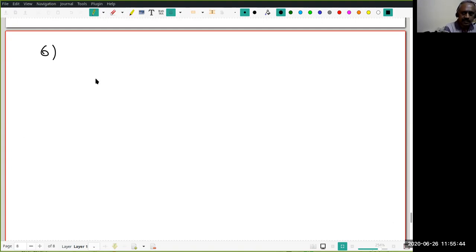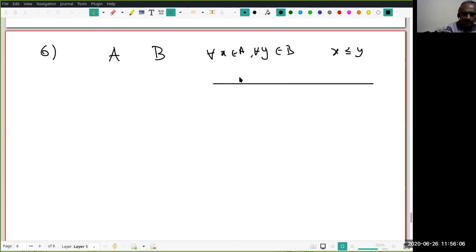Now we are going to look at another interesting case. I have two non-empty subsets A and B of R. What I am given is for every x in A and for every y in B, no matter which x you take and any y you take, x is always less than or equal to y. Again, it may be a good idea to have a simpler picture.